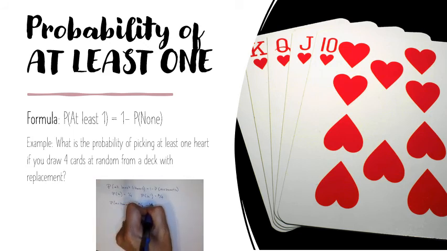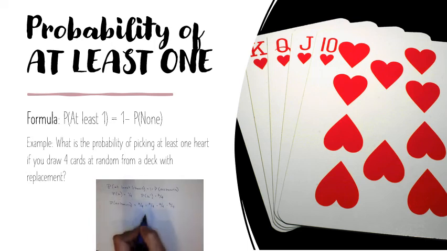So times the probability of not getting a heart, times the probability of not getting a heart, times the probability of not getting a heart. These are independent events. The first card you draw, the probability of not getting a heart is 3/4. The second card, it's 3/4. Third card, fourth card, again it's 3/4. It doesn't change because these are independent events. It tells you in the problem, with replacement.